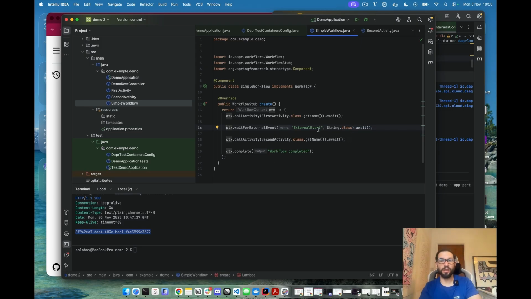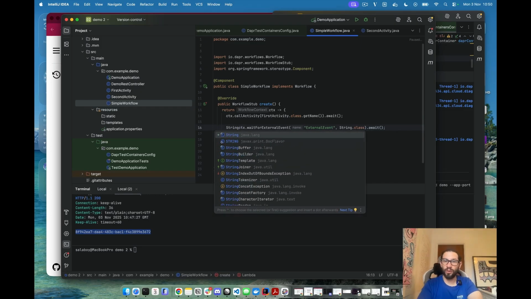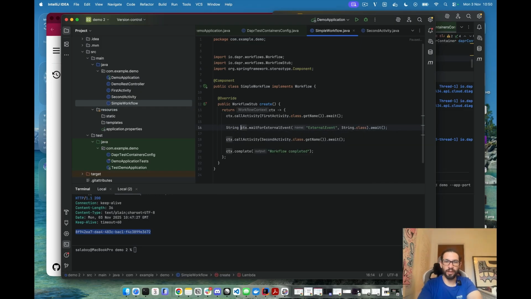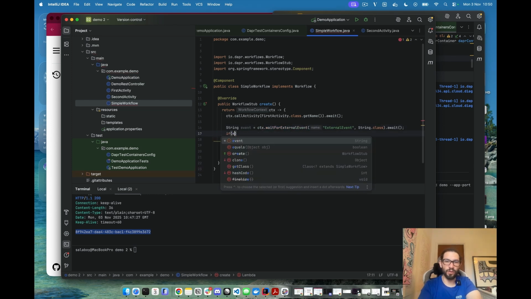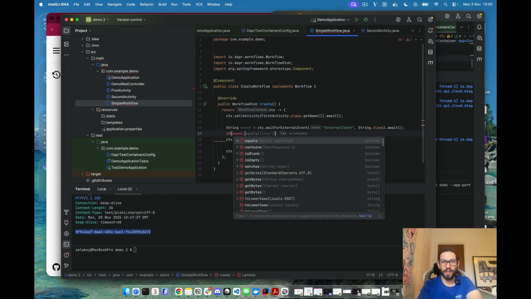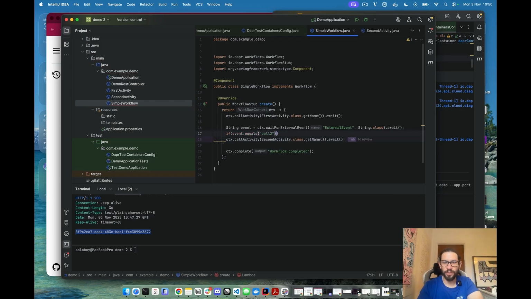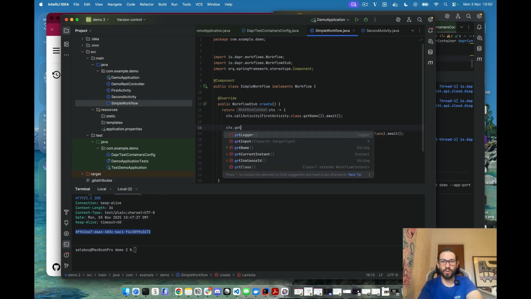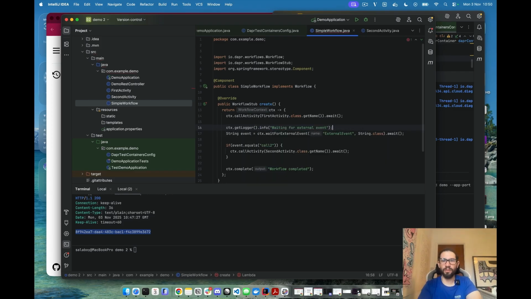So the idea here is that now an external application can send a new event, and whenever we get that event in the workflow, we will move forward. In order to do that, we can also use the payload of the event here, the event data, to control the flow of the execution. So we can do something like if event equals call 2, we actually want to call the second activity. If not, we will not call it, right? But also we want to, for example, do some logging here. So we can do get logger, info, waiting for external event.